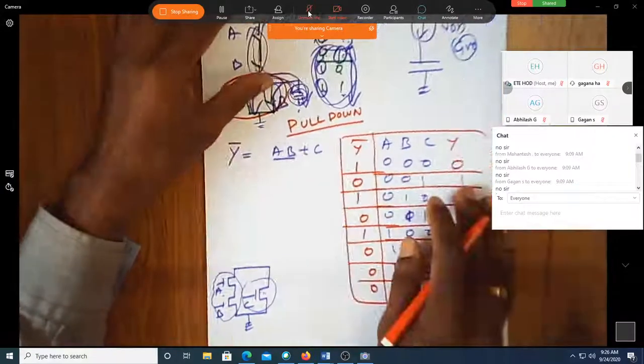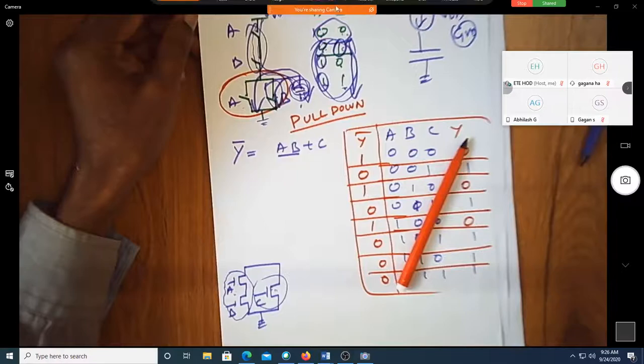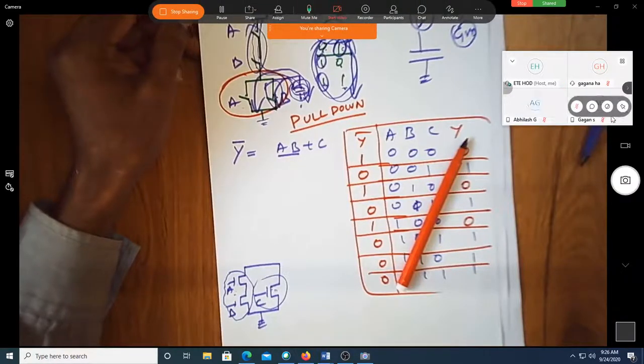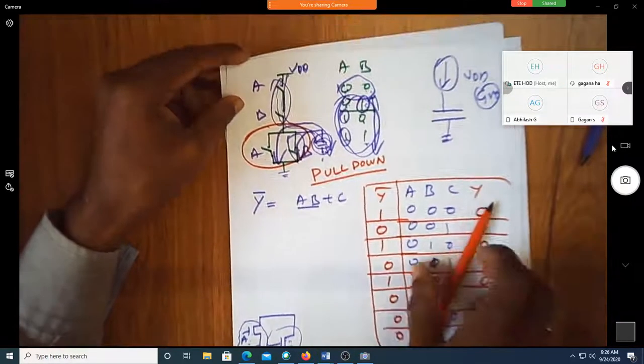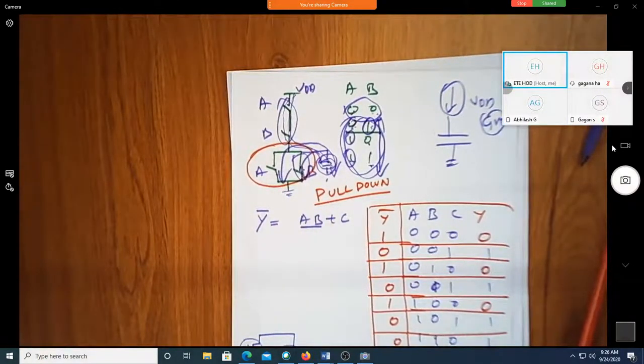Getting the point, pull down. Gagan, okay, Abhilash, one second. Abhilash, pull down, got it? Yes, sir. Tell me why. Sir, it's a pull down network. Why is it called pull down? Sir, the capacitor discharges through the ground. No, the network is called a pull down network because it brings the output to ground.